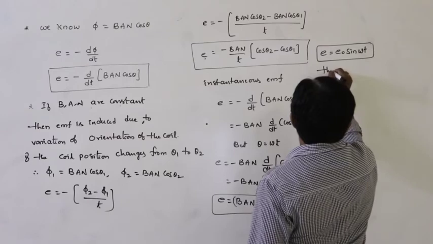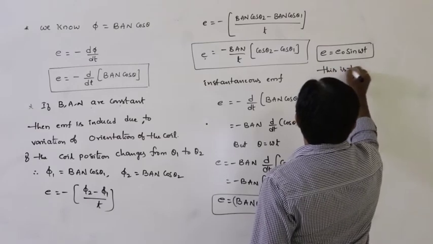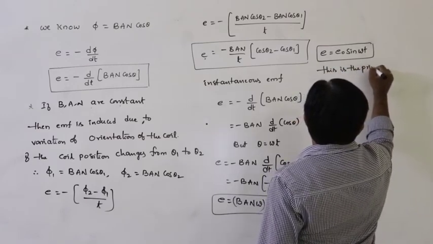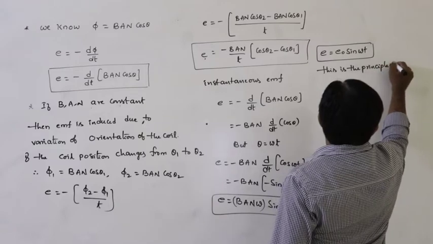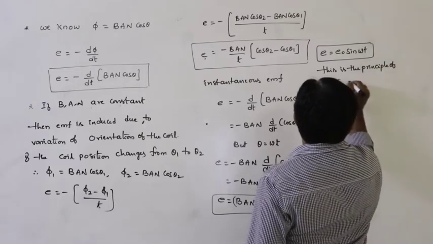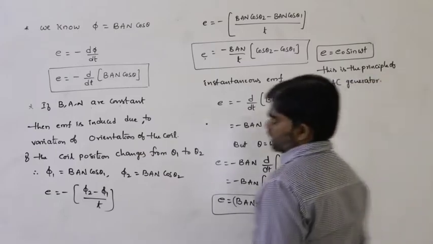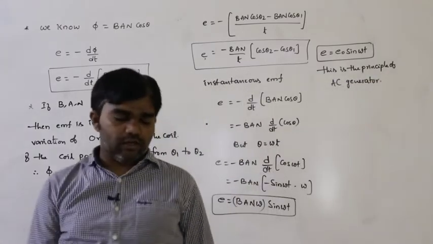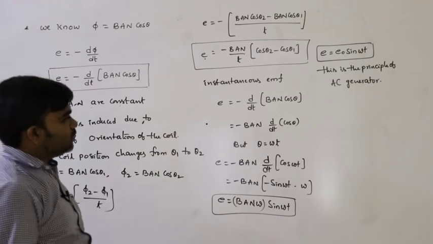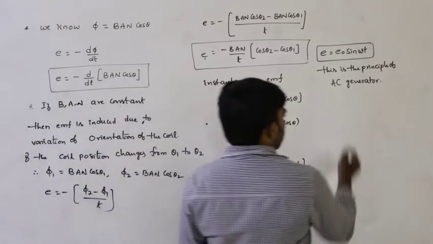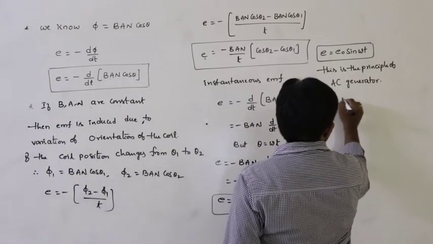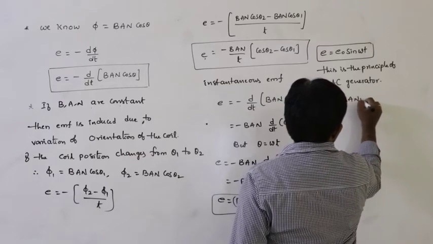So this is the principle of the AC generator. AC means alternating current. E is equal to E naught sin omega t, where E naught is equal to BAN omega.